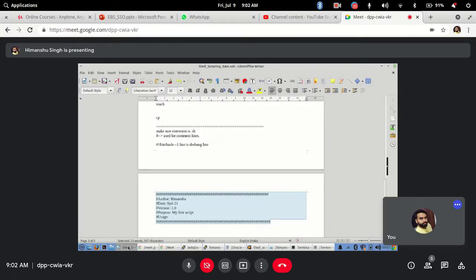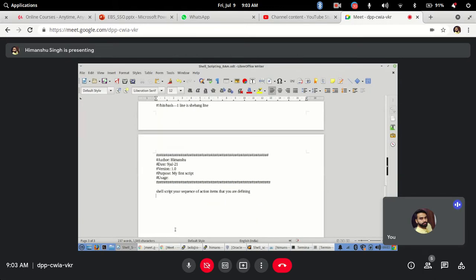So now when you start writing a shell script, a shell script is basically a sequence of action items that you are defining. It is a sequence of action items that you want to define, and that particular action would be followed whenever the script is executed.